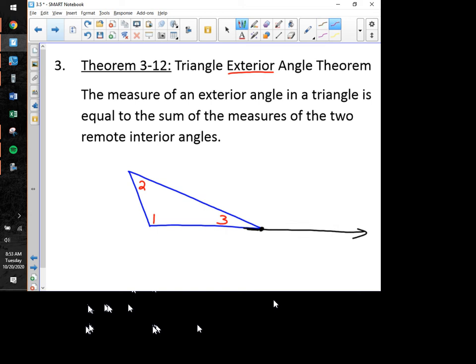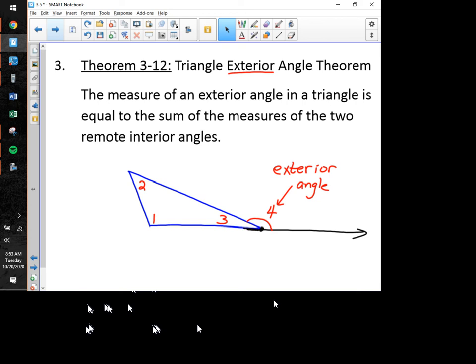over here to the right and make a ray out of that. And this new angle that was formed here, guys, is outside of the triangle, and I'm going to call that angle 4, and that right there is what we call an exterior angle in a triangle. Again, it is formed by simply extending one side of the triangle, and it's the angle between that extension and the original triangle itself right there. Okay? All right, so that's your exterior angle.